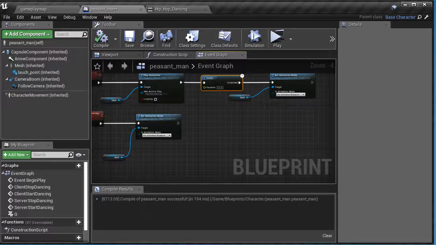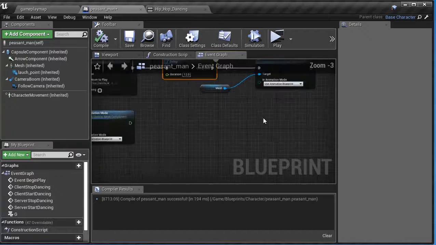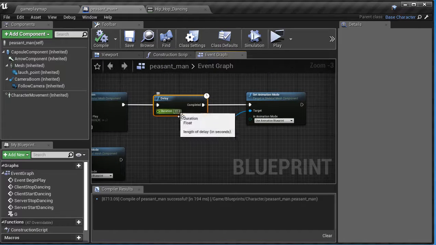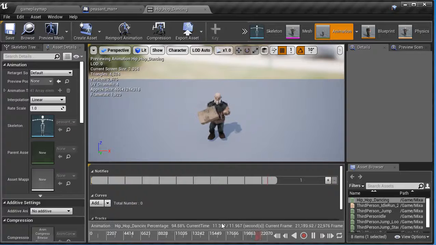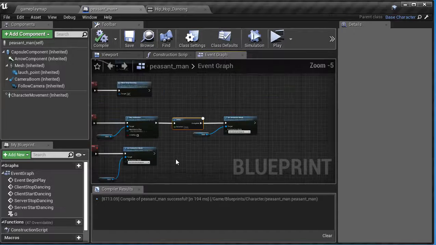Okay, so it's up to you how you want to handle that. You can either use looping, you can just leave it how it is and hit the G key to get out of it, or you can set a delay afterwards for the amount of time that the animation is, and then set it back to a regular animation mode. Okay, just a little tip.